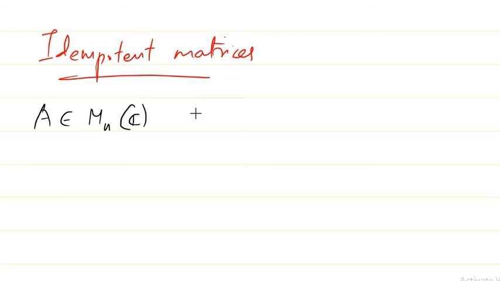MNC. So the property is what? A square is equal to A. If you take an A belonging to MNC, and if A square is equal to A, we can say A is actually an idempotent matrix. Okay, so these are some kind of matrices. And regarding some properties of idempotent matrices,